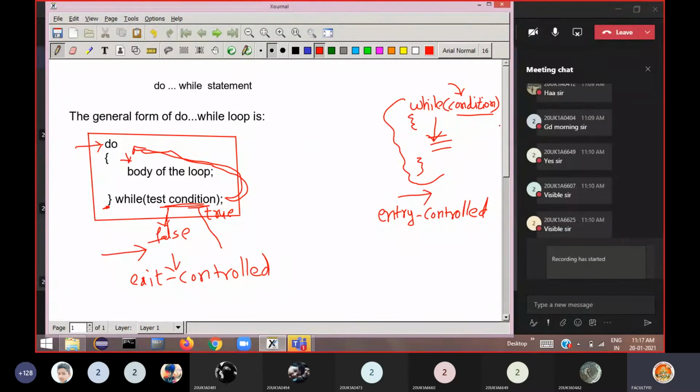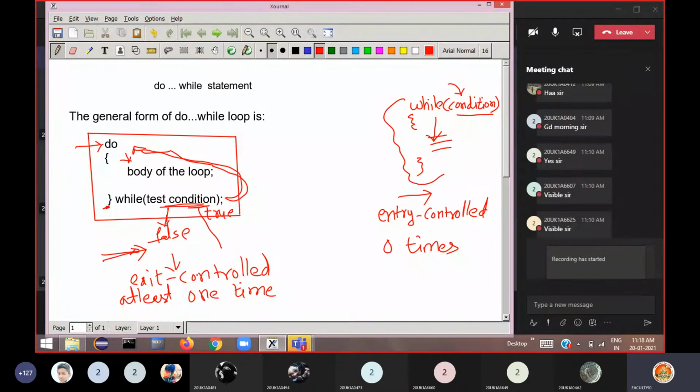So this is the first difference. Then in while statement, if the condition is false for the first time, the loop is executed 0 times. That means the loop is not at all executed in the first instance. But here the body of the loop is executed once, then the condition is tested. If it is false, then control comes out. So what is happening here? The body of the loop is executed at least one time, irrespective of the condition. So these are some differences between while and do while statement.